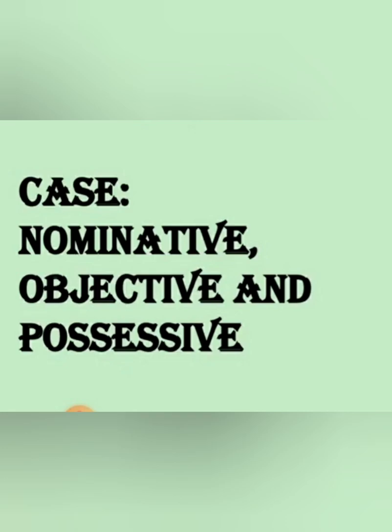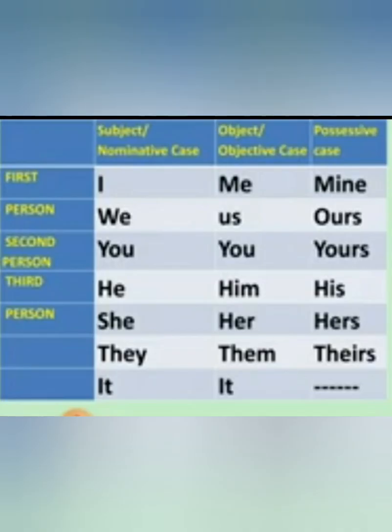So now I am going to explain you again with the help of chart. So here if you see the first row, it is I, we, you, he, she, they, it. So these are the pronouns which are used as a subject in a sentence.